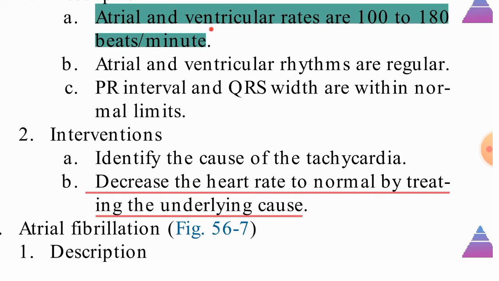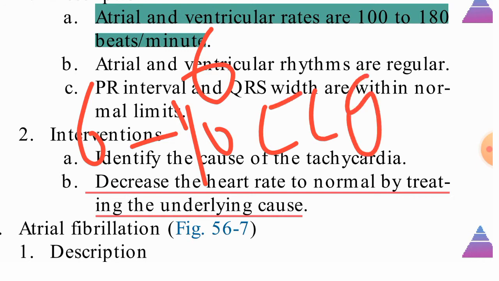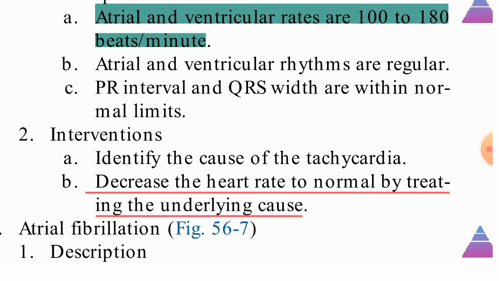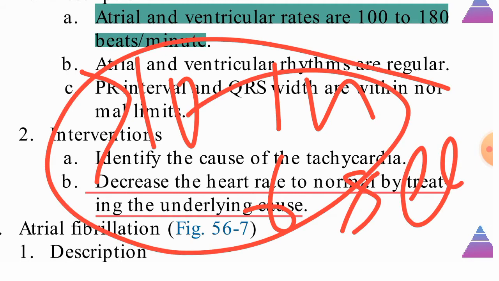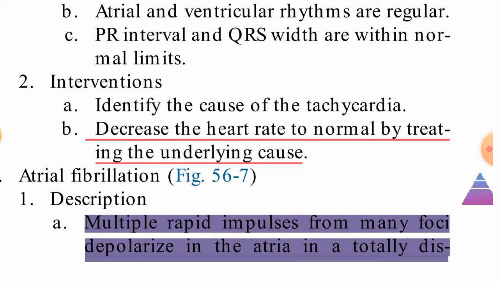In 6 seconds, 6 to 10 ECG complexes is normal, but in bradycardia it will be less than 6, and in tachycardia it will be greater. So it will be more than 10 ECG complexes in 6 seconds, sorry, not 6. Then it will be called sinus tachycardia.